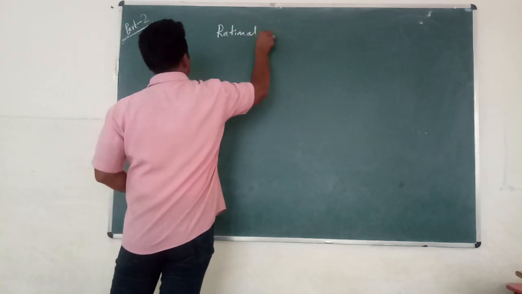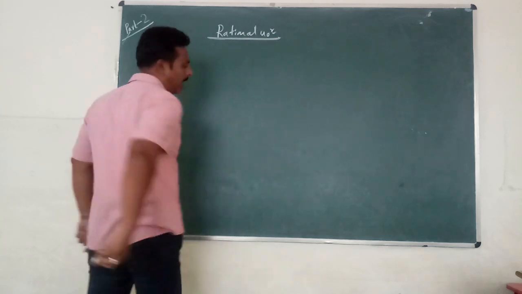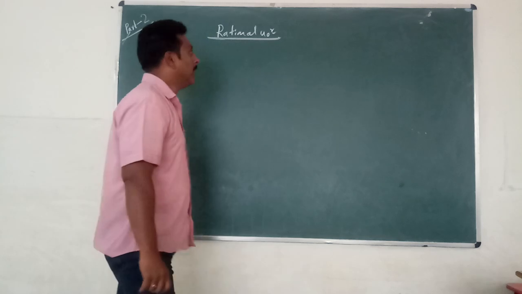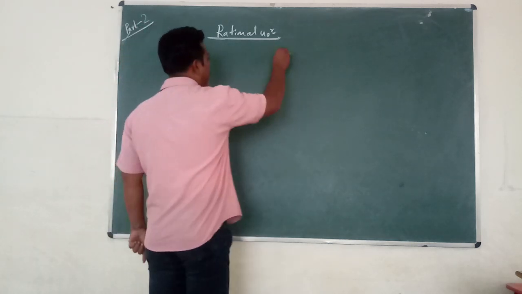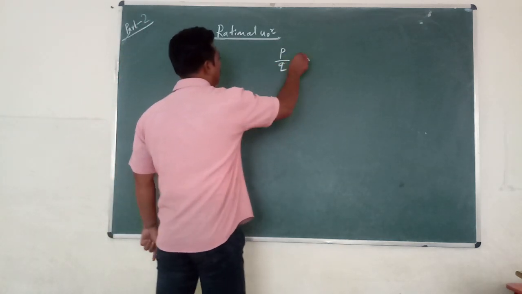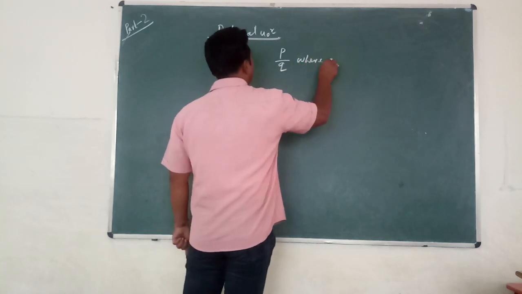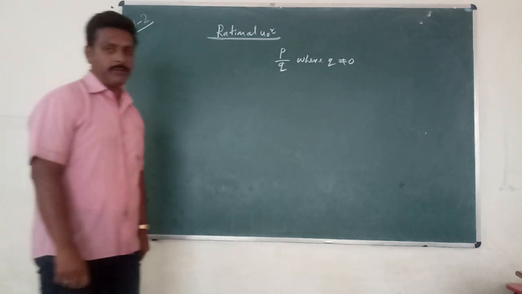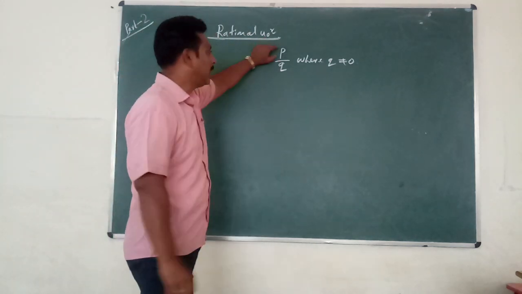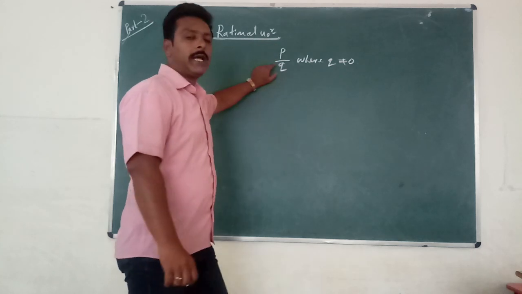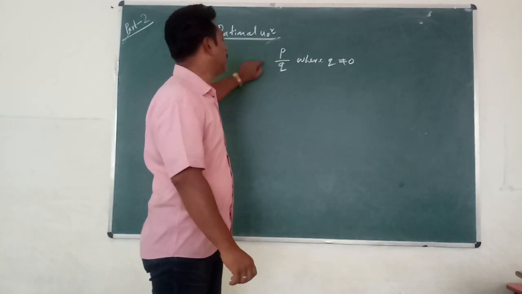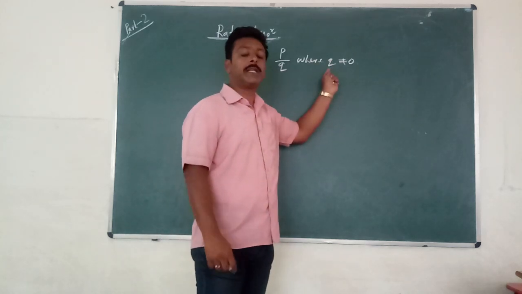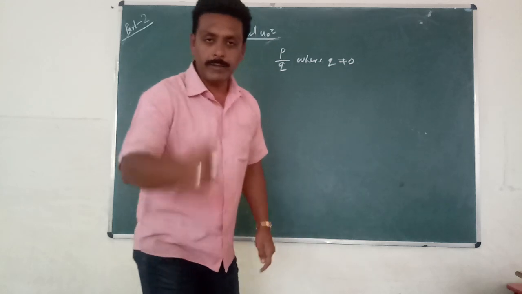Rational numbers. First I wanted to define this, same as what we discussed in the last class. A number which can be expressed in the form of P by Q, where Q is not equal to 0, is called a rational number. Means the number which has a numerator like P and a denominator like Q, such numbers are said to be rational numbers. Only one condition: at the place of denominator, at the place of Q, there should not be 0.